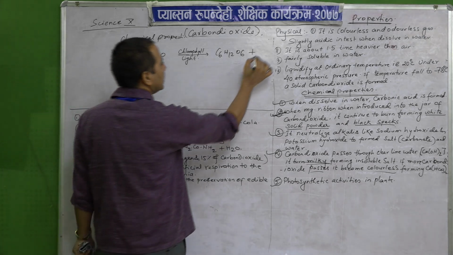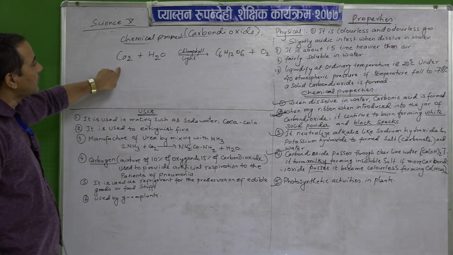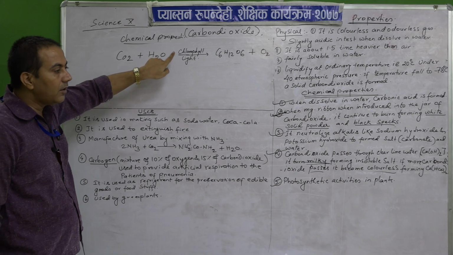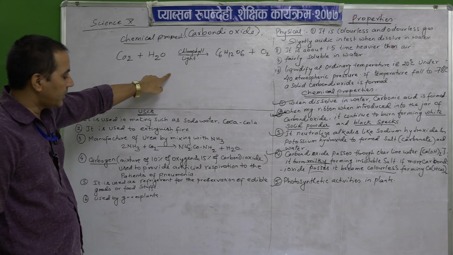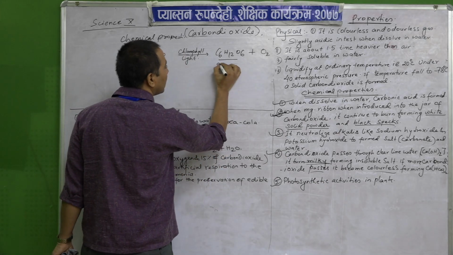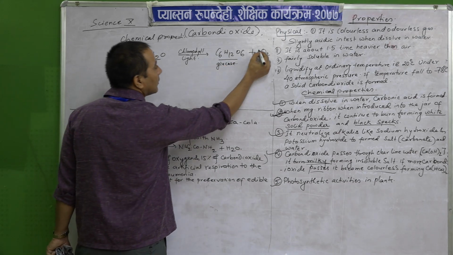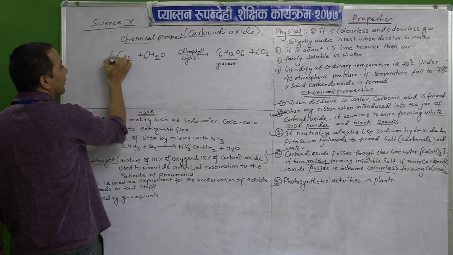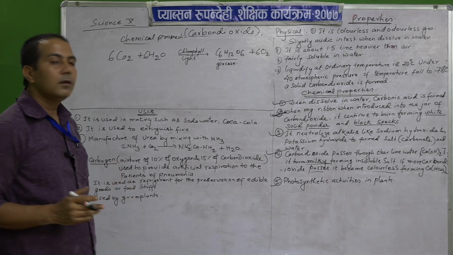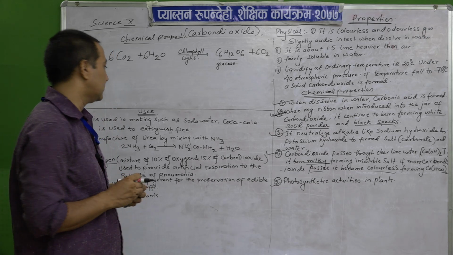That is oxygen. Okay. So, when carbon dioxide reacts with water in the chlorophyll or leaves of plants, in the presence of light, it changes into glucose, starch or glucose and water. So, these are some of the general chemical reactions of carbon dioxide gas.